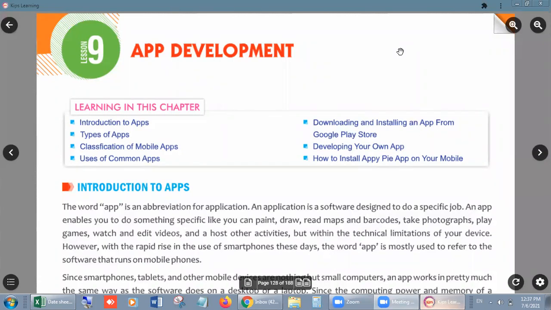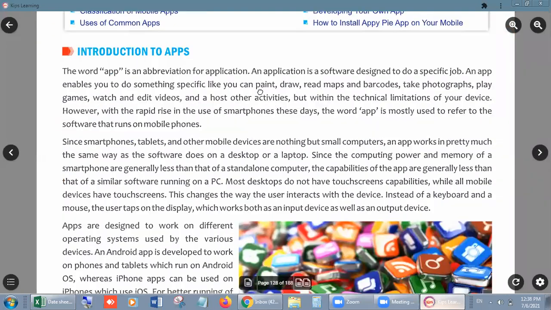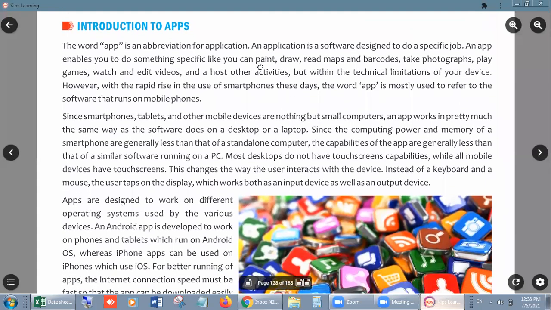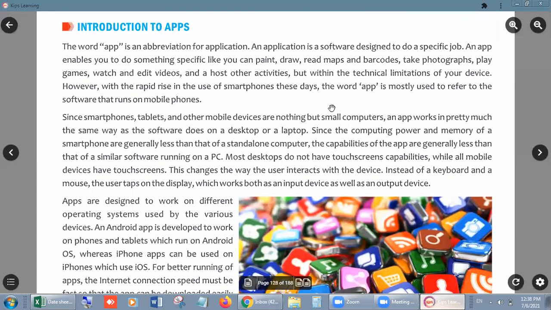After that, developing your own app. This is a very important part of this lesson, in which you can develop your own app, right? So it should be very interesting for you. And finally, how to install the AppyPie app on your mobile, and what is the use of the AppyPie app, we will discuss later, at the end of this lesson, right? So we are starting this lesson. Please be attentive and listen to each and every word very carefully. It is very important to you, because nowadays the total scenario is according to this lesson.